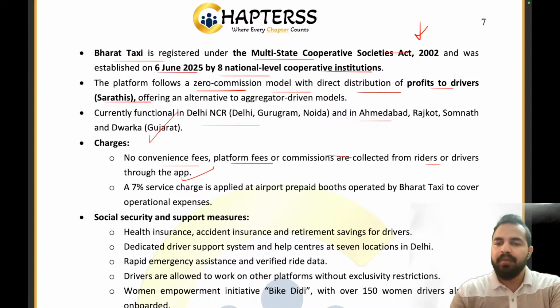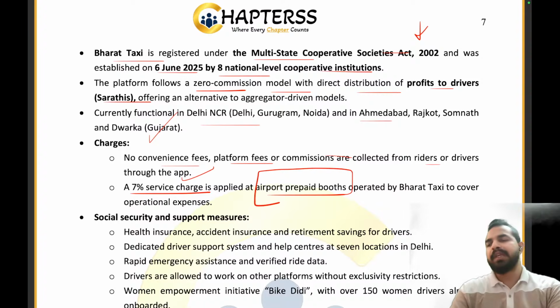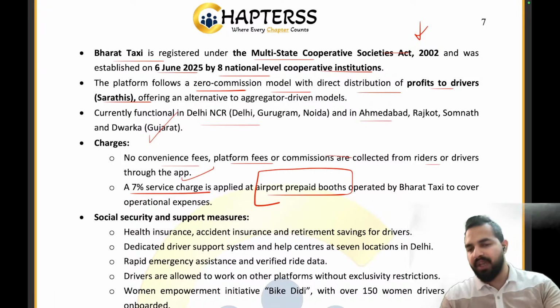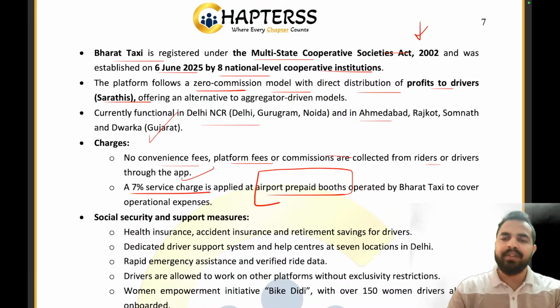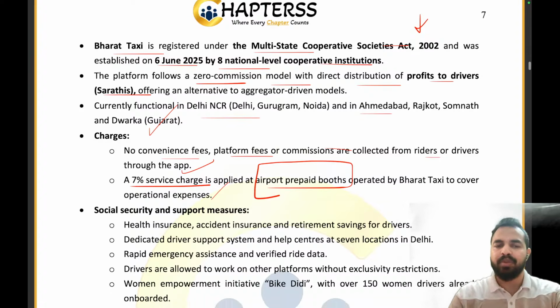For the operational needs of this particular Bharat Taxi, 7% of service charge is applied at the airport prepaid booths. So there are some prepaid booths at the airport. There they are basically required to pay 7% service charge, which is operated by Bharat Taxi to cover the operational expenses. So for our operational expenses, they are required to pay 7% of the service charge. That's all, and that too on the airport prepaid booths only.